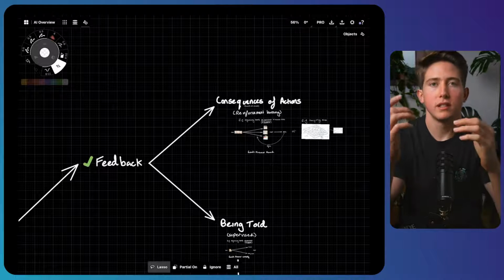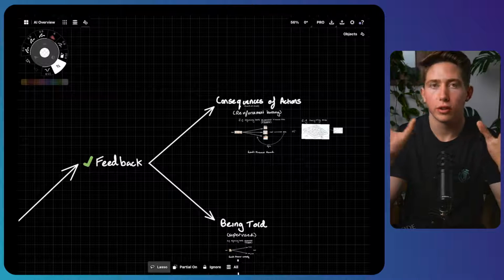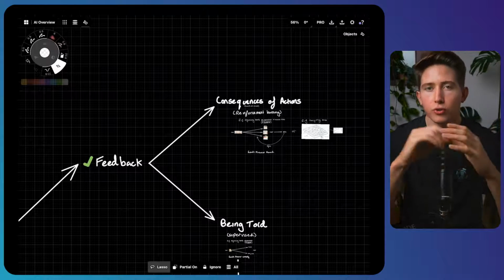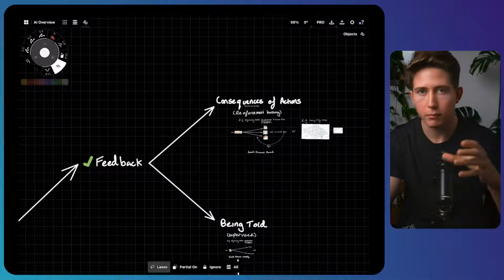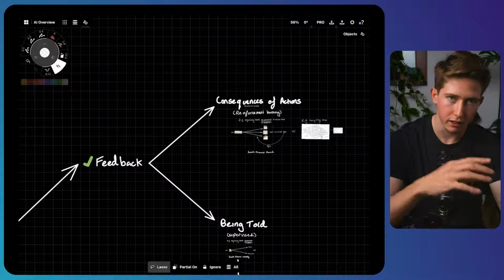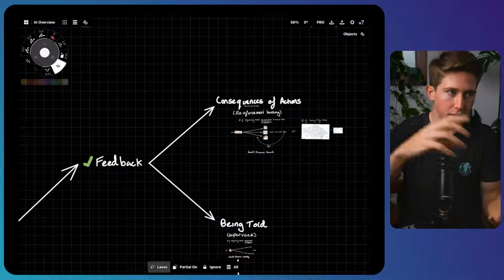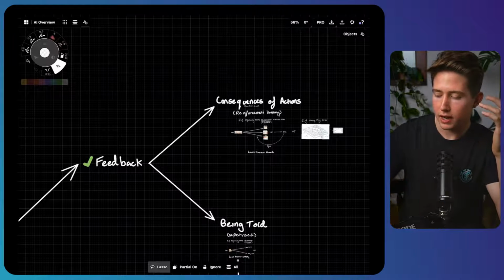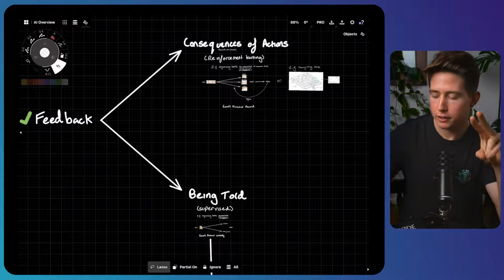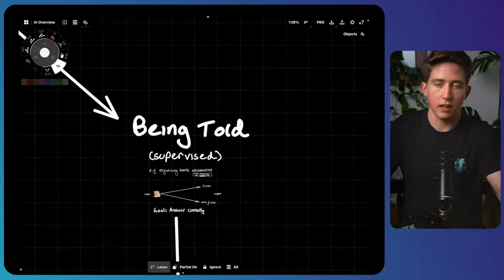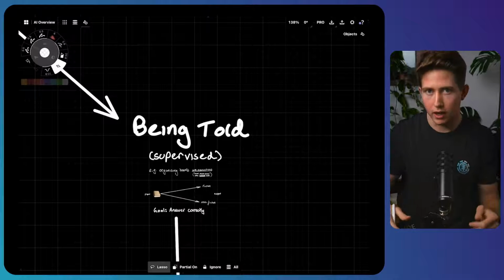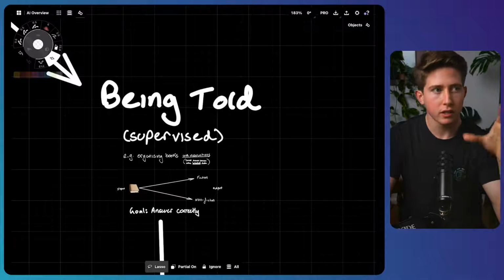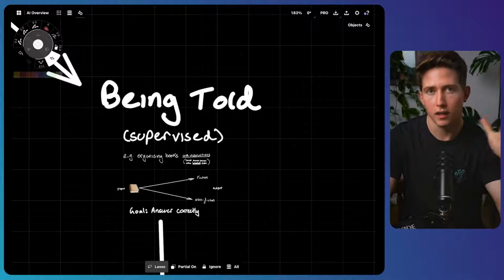So maybe this is your teacher telling you what the correct answer is, or you trying to do something, maybe ride a bike, and failing to do so. All of these are you getting feedback on how well you're doing something. And we can group these kinds of feedback into two categories. The first kind is that kind where you're being told what the right answer is. Maybe it's your teacher telling you what the correct answer is.